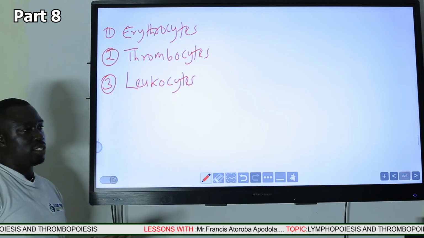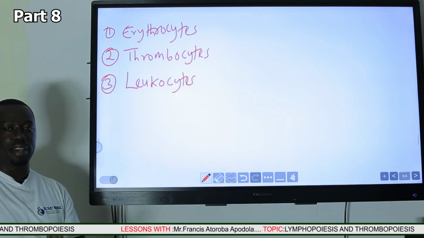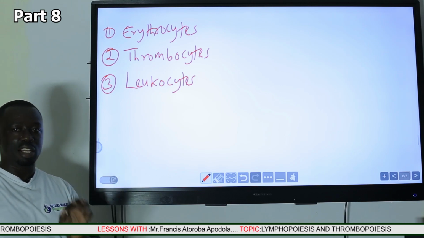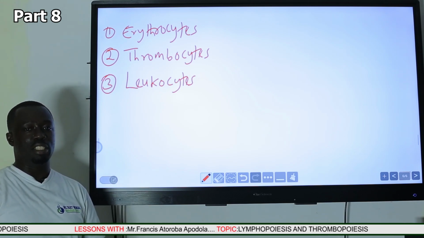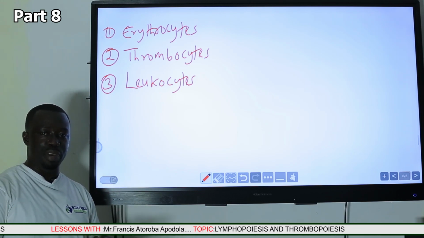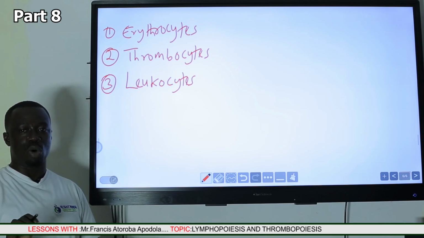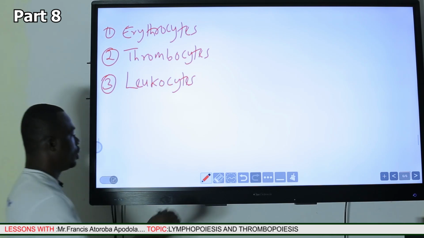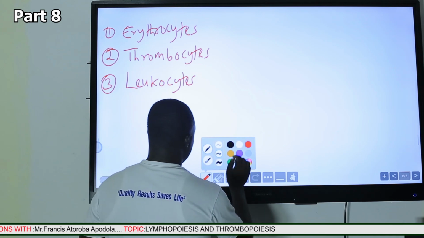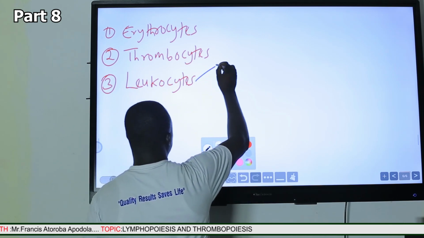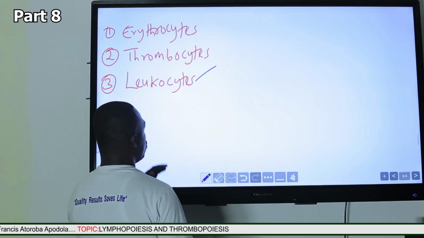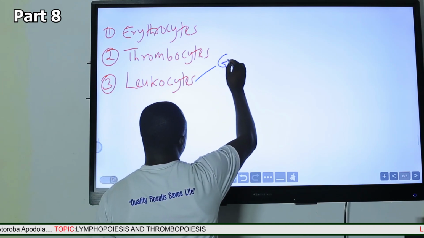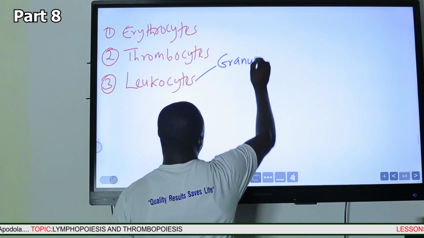The leukocytes, which are called the white blood cells, are divided into two on the basis of the presence or absence of granules. So we have white blood cells that have granules in their cytoplasm.